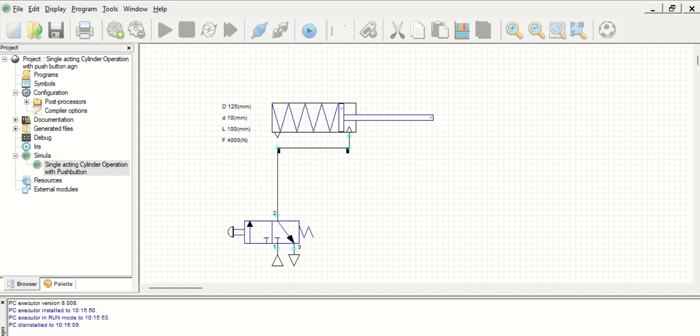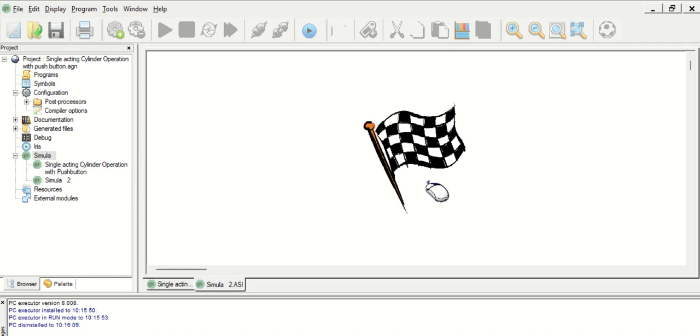Hello friends, in lecture 4 we have seen how to operate single acting cylinder with pneumatic push button. So in this session, in lecture 5 we will learn how to operate double acting cylinder. So again, you already know the software, how to use. So add Simulink, adding that Simulink again.